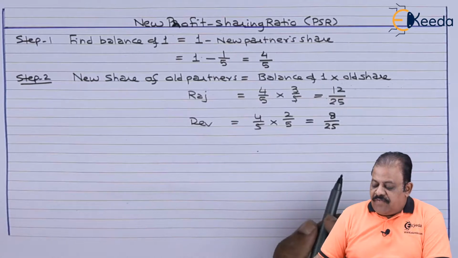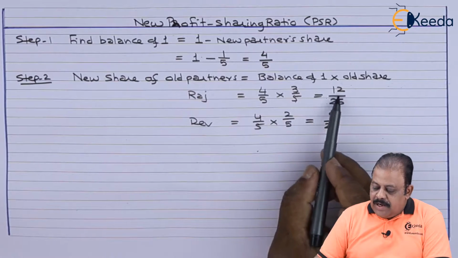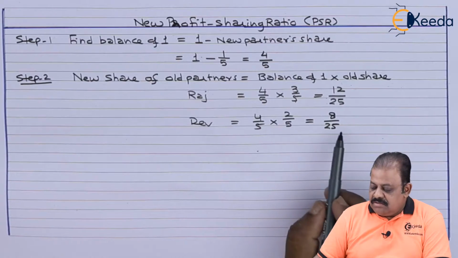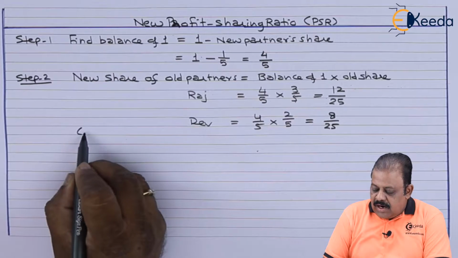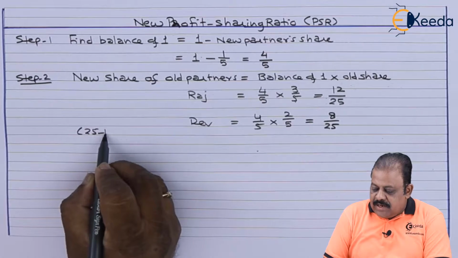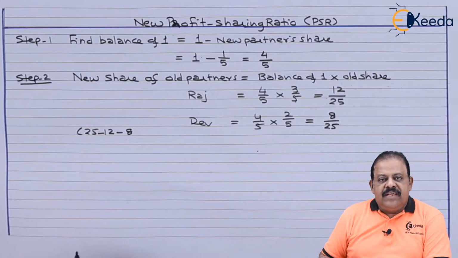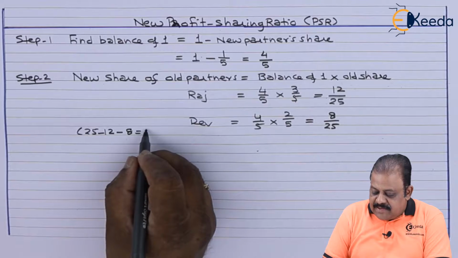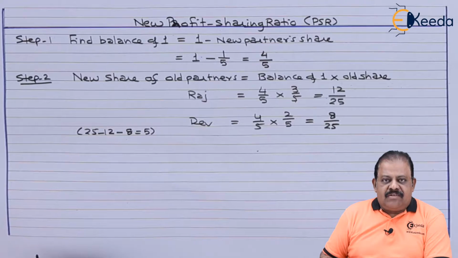So in future profit, if we have 25 parts, 12 parts will be given to Raj, 8 parts will be given to Dev. Out of 25, 12 parts are given to Raj, 8 parts are given to Dev. So what balance remains? 5 parts. That will go to new partner.